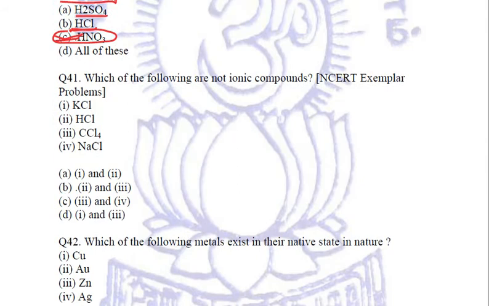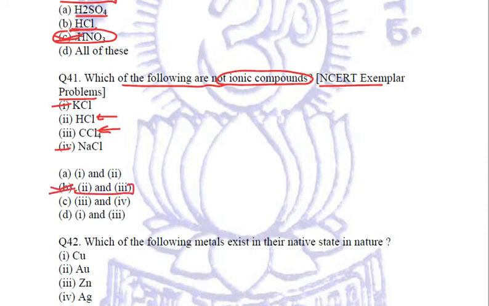Next, which of the following are not ionic compounds? Again, we have seen this same question, and it is an NCERT exemplar problem which has come in the exam, and we have seen that KCl and NaCl are ionic compounds. HCl and CCl4, hydrogen chloride and carbon tetrachloride, these two are covalent compounds, and we have marked second and third, B, to be our right answer.